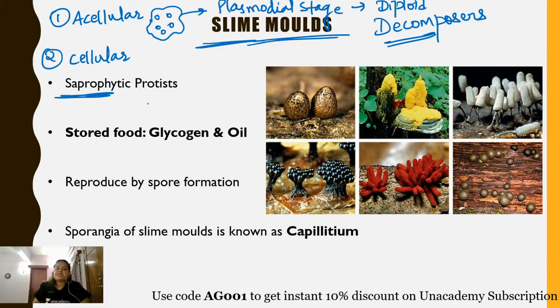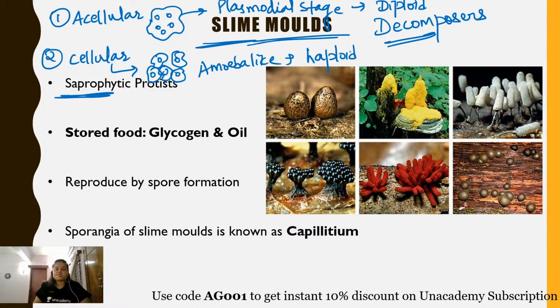Talking about the cellular slime molds, they are amoeba-like. They are also present together, but the cell membrane is present in between them. And they are haploid in nature.